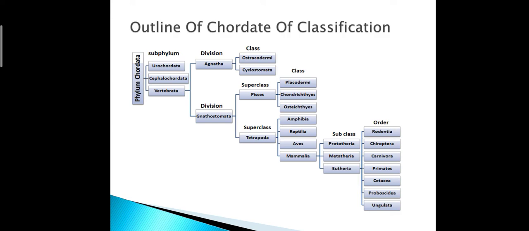In this way, on the basis of this classification, you all are able to understand how chordate animal classify into the respective categories on the basis of their similar and dissimilar characteristic. In the next video, we will discuss about the character of each category.